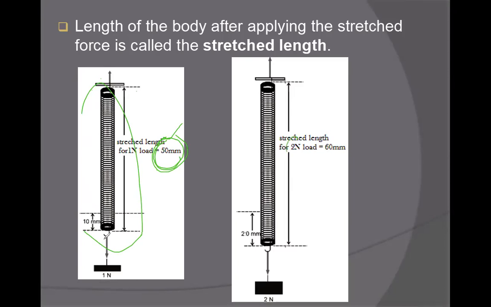But if I apply a 2 Newton force here and it increases the length to 60, then 60 minus 50 will be 10. Then this total length of 60 millimeter is called stretch length. Stretch length means the length after the stretching force, and before the stretching force the length is called unstretched length.